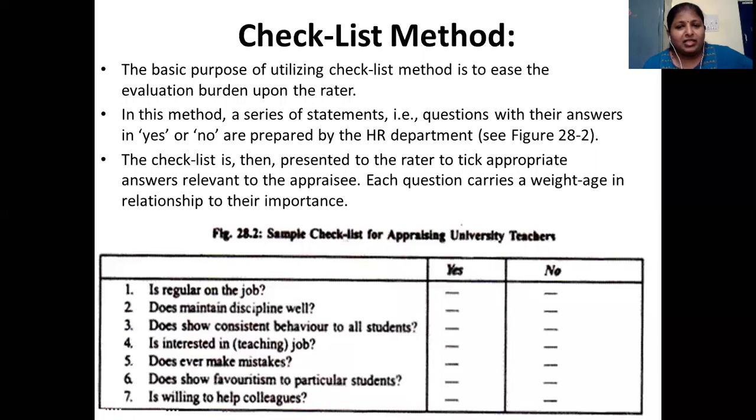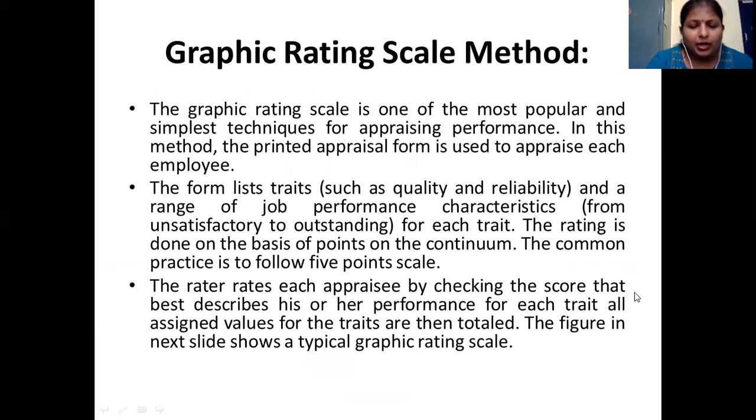You cannot give an average answer, like maybe, maybe not. It is either yes or no. Does he maintain discipline well or not?